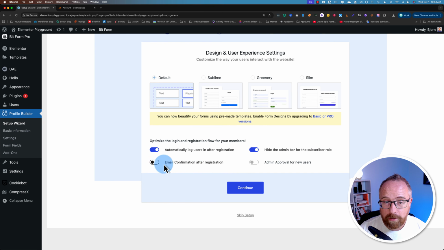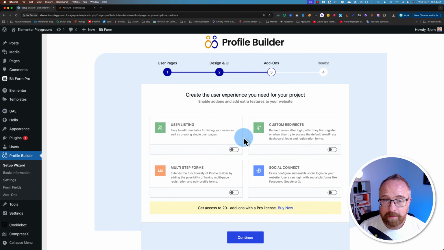You can set an email confirmation after registration if you want. Just turn that on. And the pro version allows admin approval for new users. That's why it's grayed out. Click on continue when you set the ones you want. Later on, we're going to install the user listing add-on, which is an add-on to the pro version. And that gives us the filterable, searchable user listings. But first, you're going to go through this wizard.